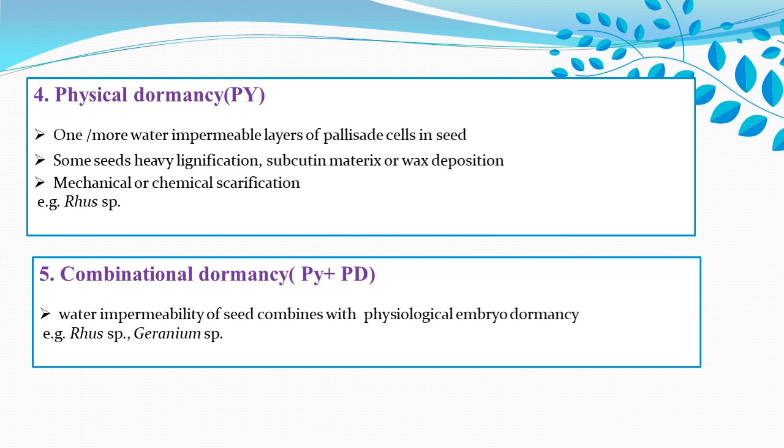After breaking the physical dormancy and physiological dormancy, the embryo is able to germinate. Okay, and such a type of dormancy is referred to as combinational dormancy, and this type of combinational dormancy